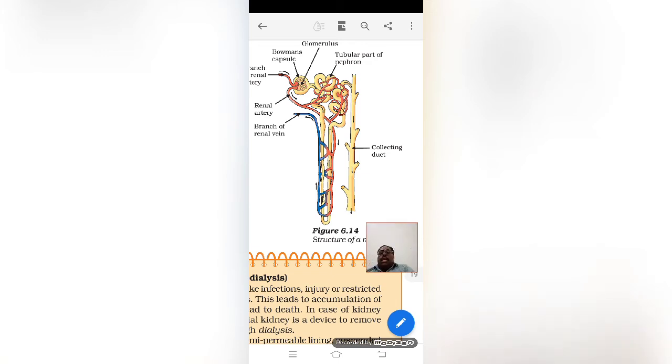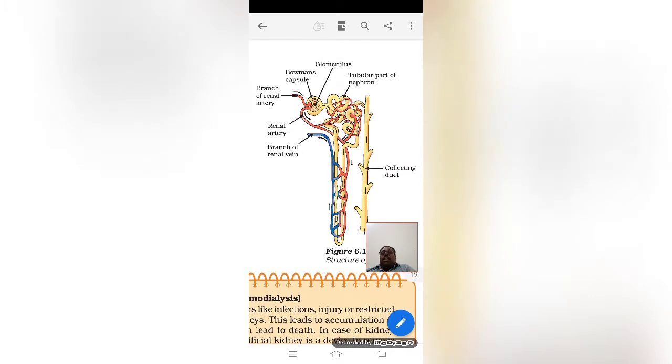The kidney can regulate the blood pH, it can regulate the blood pressure and blood osmolality, and it secretes a hormone known as erythropoietin, and an enzyme known as renin. It is also helping in maintaining the blood glucose level. So the kidney is doing a lot of things, and it is very important to us.